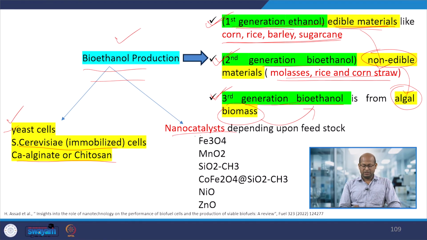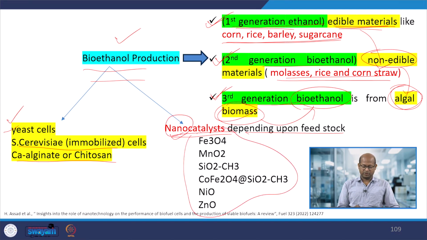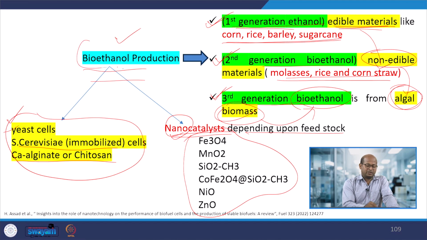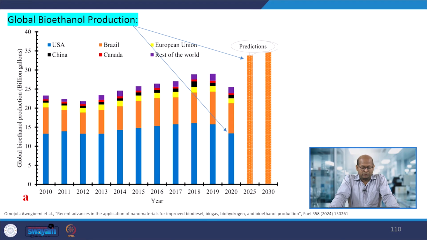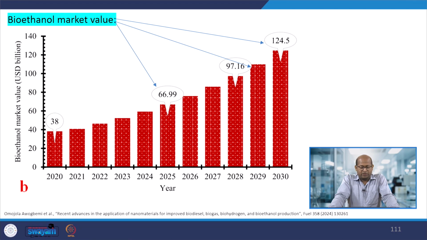And with that, if we want to increase the production of bioethanols from algal biomass, then different types of nanocatalysts or nanomaterials also we can use that would enhance the production of bioethanols. Okay, so if our target product is bioethanol and the source material is algal biomass, so these are the microorganisms we can use, and also with that different types of nanocatalysts or nanomaterials we can use to increase the production of bioethanols. This is the year-wise bioethanol market.